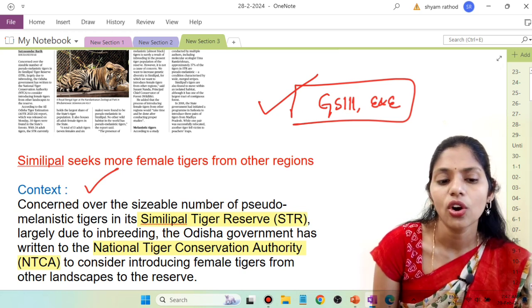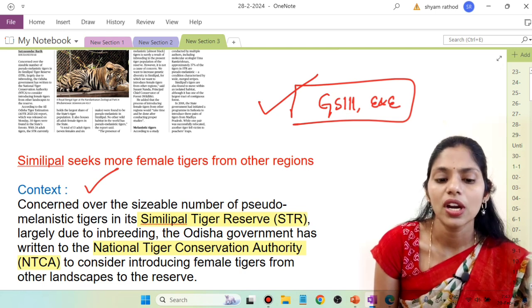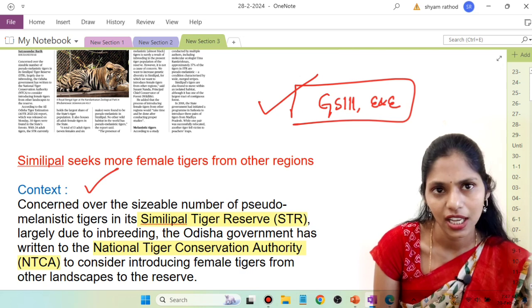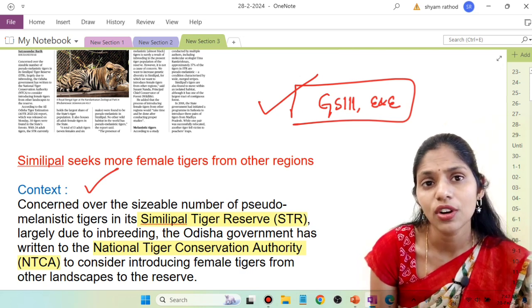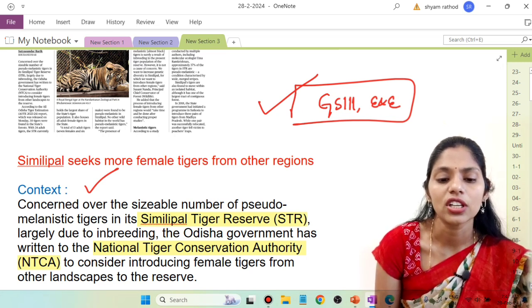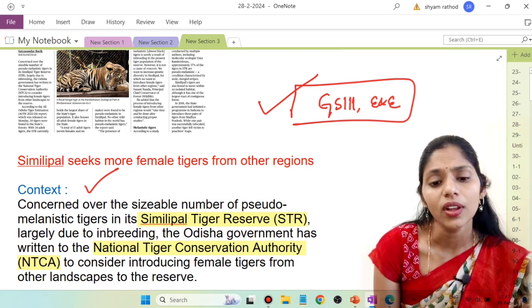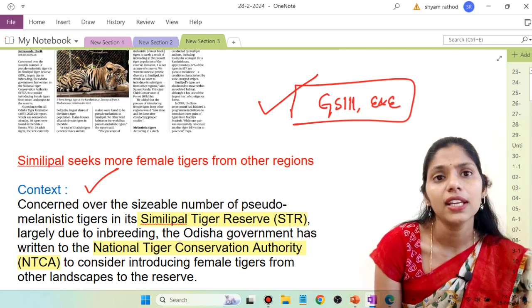Now the Odisha government has written to the National Tiger Conservation Authority to consider introducing female tigers from other landscapes to this reserve. Inbreeding is one of the important reasons for this. So here we are focusing especially on inbreeding.